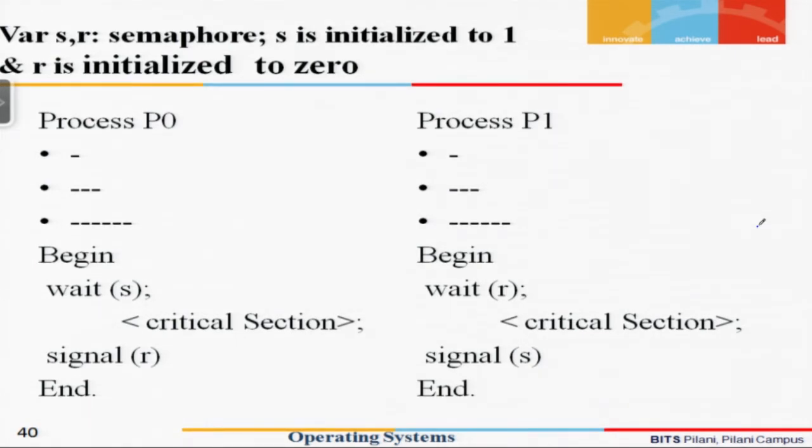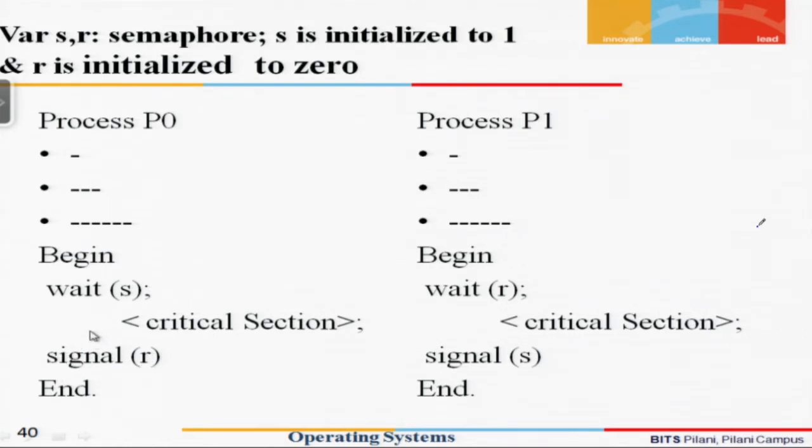Now let us see how both processes are going to work. Process P0 checks if it can go into the critical section by executing the wait S instruction. Once it has executed the critical section, it should signal process P1 that it has executed, so that if P1 was waiting to get into the critical section, it can go and use it. This is done with the help of a signal instruction.